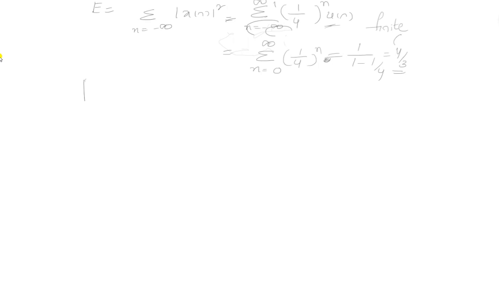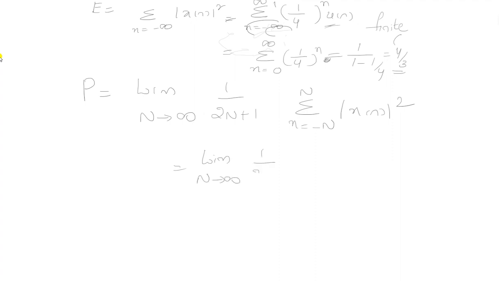What is the formula for power signal? The average power is the limit as n tends to infinity of 1 by 2n plus 1, sigma n equals minus n to n, modulus of x of n whole square. Here, by substituting the value (1 by 4) whole to the power of n into u of n, this is the unit step signal.